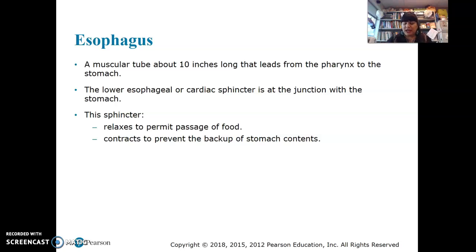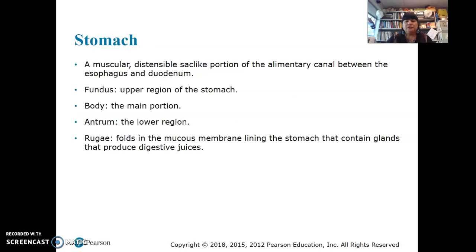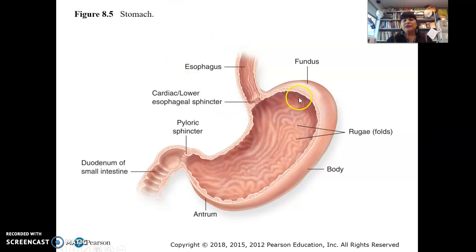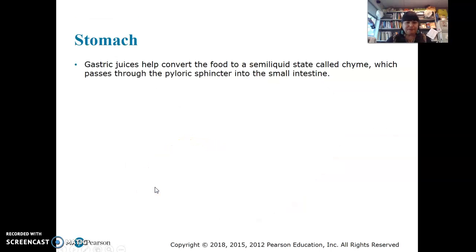The bolus of food's going to go down. Then we get to the stomach. The stomach is a J-shaped organ. There are different regions to the stomach. So here's the esophagus. Here, it's called a sphincter muscle. There's a ring of muscle that opens to allow food in. There's another sphincter muscle over here. And then these are the parts of the stomach. So the fundus is at the top, the body's the major part, and so on. There's a lot of mixing, churning, digesting happening here. And then the food goes into the small intestine.